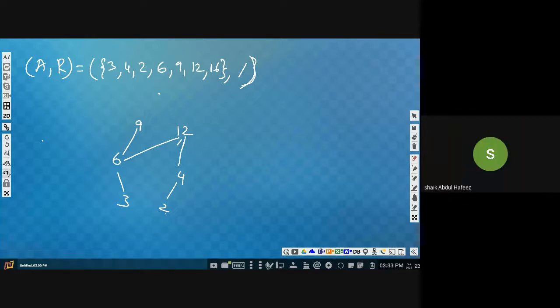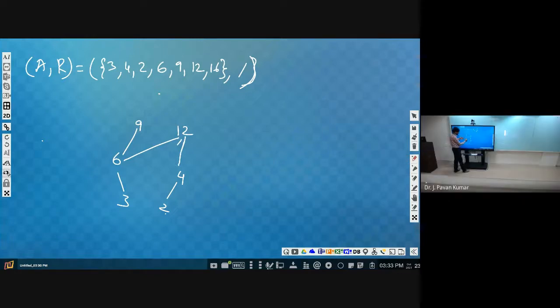So we should consider from the top. Whenever we are trying to build this, 12 we have placed here. After that, we will consider 9. Are 12 and 9 related or not? No. Okay, you consider 6. 6 and 12 are related. Now 4 and 12 are related. If 6 is related to 12, you need not consider 3. Why? Because implicitly 3 will be related to 12.